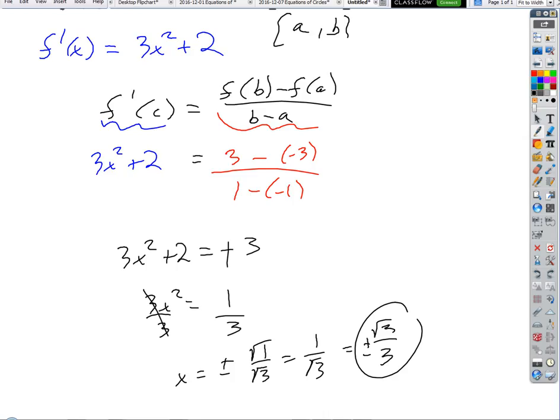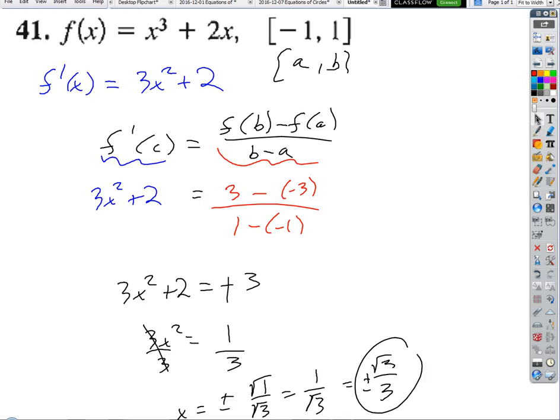So any values I find outside of the interval are not values guaranteed by the mean value theorem, even though they might be correct. So if you had the interval from 0 to 1, would the negative square root of 3 over 3 be considered extraneous? Yeah, it'd be extra. It might be interesting in a different situation, but it doesn't pertain to the mean value theorem. Okay, so that's it. Mean value theorem stuff is pretty easy, not a big deal. Let's look at maybe one application of that.